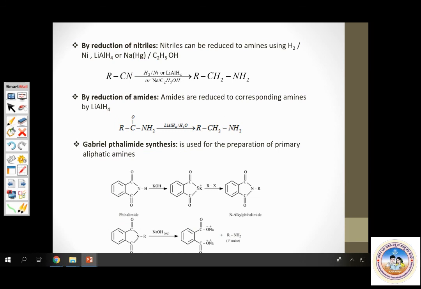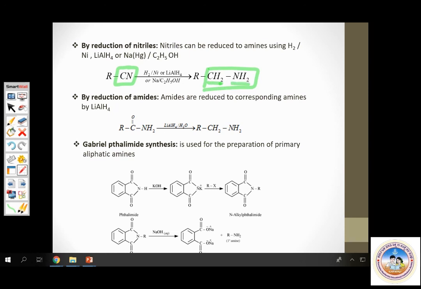Just like how you can reduce nitro compounds, you can also reduce nitriles. Nitrile is reduced to amine. Please observe the changes. Carbon atom gets reduced to CH2 part, and nitrogen gets reduced to NH2 part. So this gives you a primary amine.